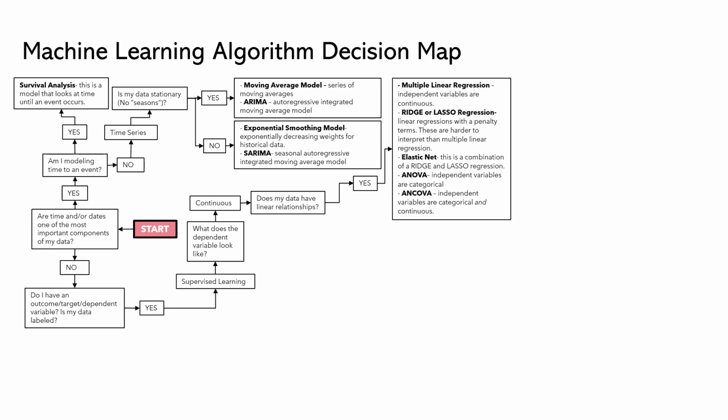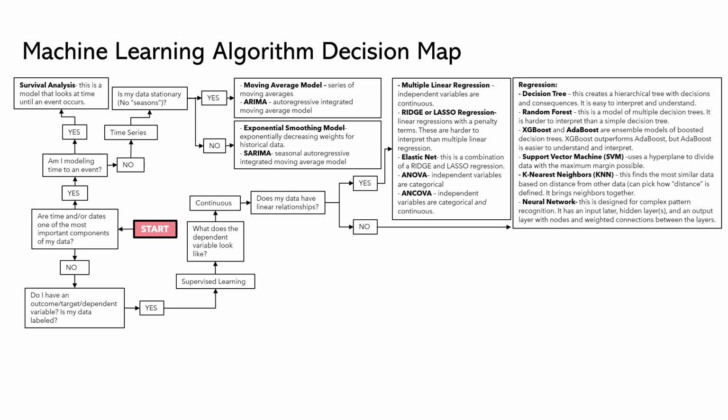If our independent variables are categorical, we would do an ANOVA, which is an analysis of variance. And if our independent variables are continuous and categorical, we're going to be doing an ANCOVA, which is an analysis of covariance. But what if your data does not have linear relationships and we answer no?